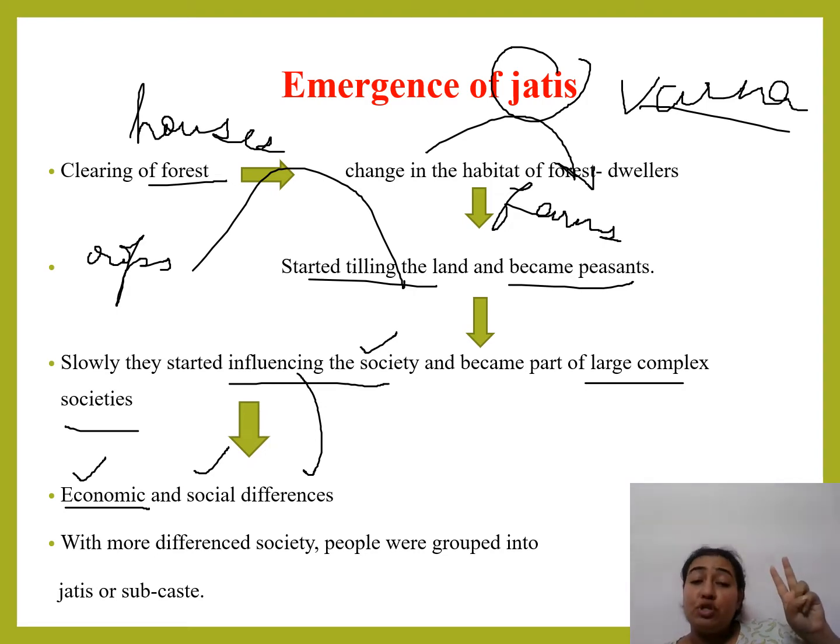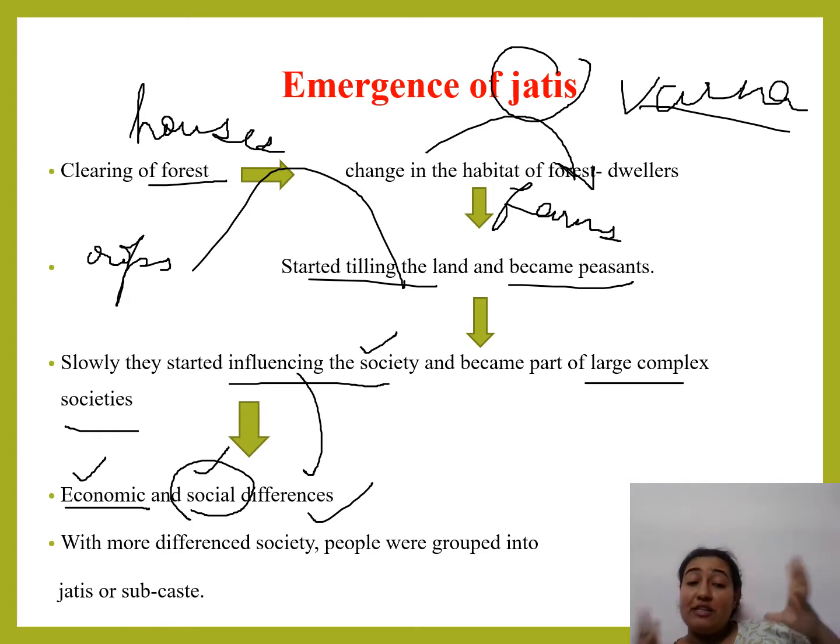Second was social differences. Social differences are those differences that pertain to society, for instance differences in culture, living, lifestyle, food, habits, and all those things.